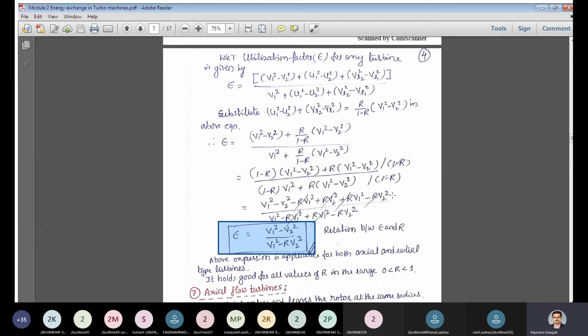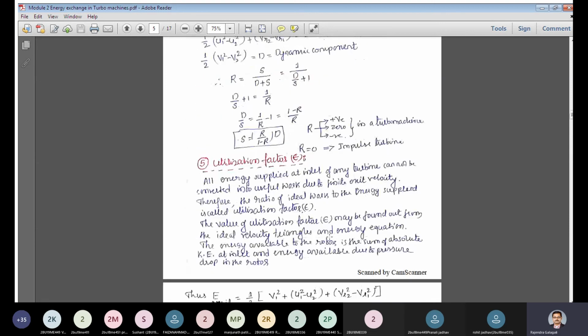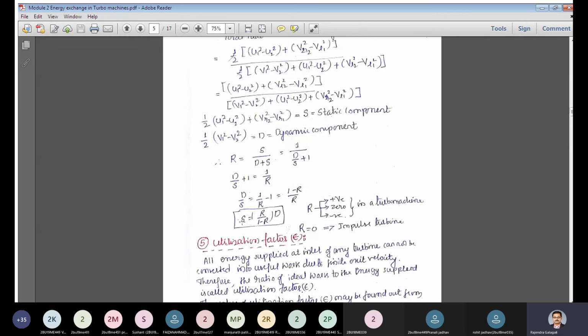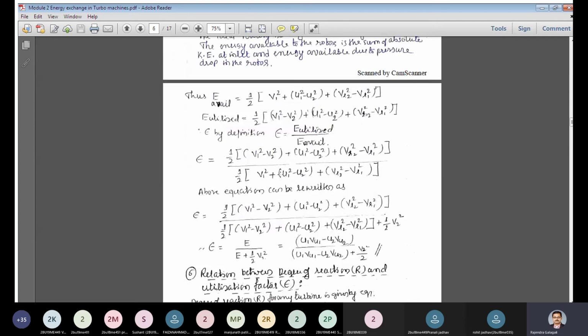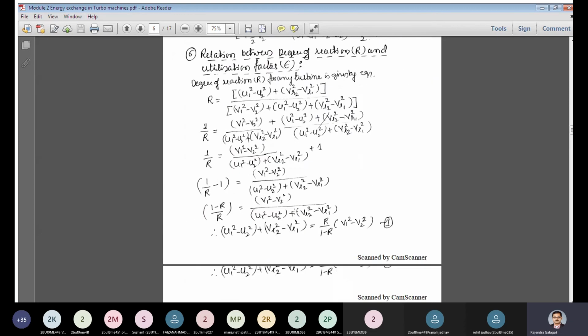The steps, if you follow, are very simple to understand. There's not much complication. So that is the relationship between epsilon and the degree of reaction R. As I told you, the possible questions would be: define the degree of reaction and write an expression for it; write an expression for the utilization factor; and then show the relationship between the degree of reaction and the utilization factor.